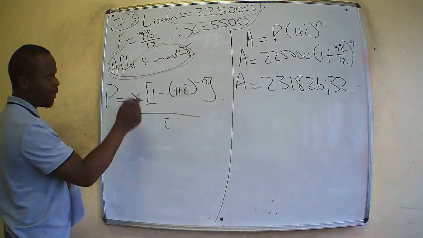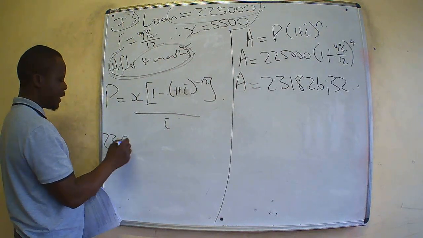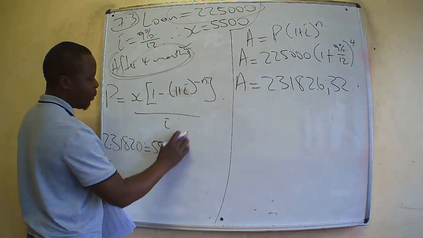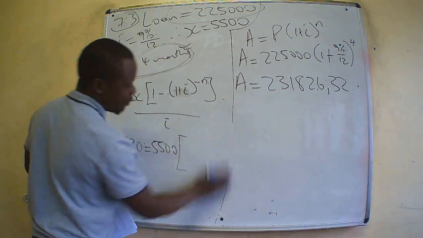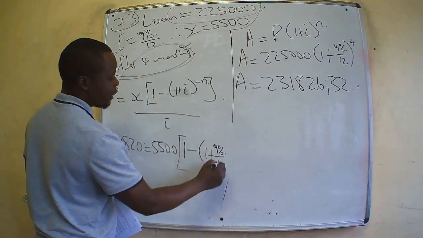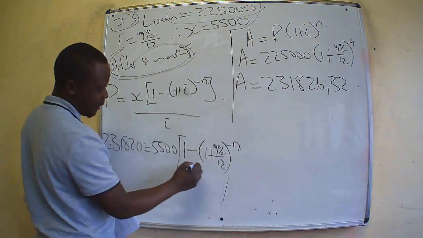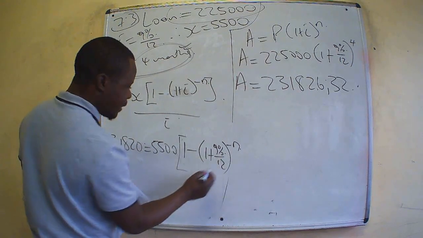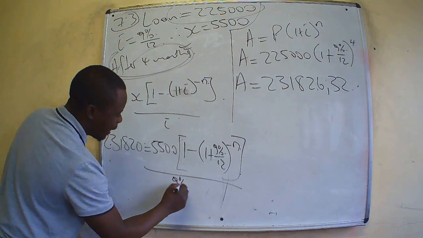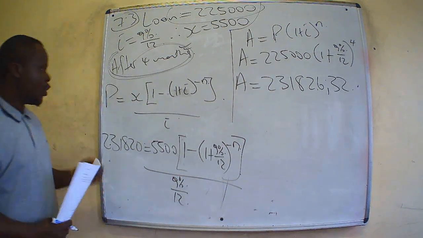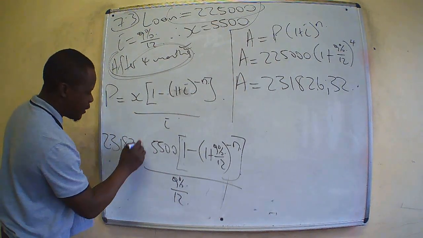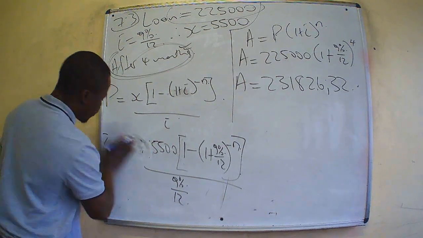Let us substitute our P and work out how to calculate the value of n. Our P is now 231,820 equals X, which is 5.5. We open our square bracket, in which we have 1 subtract (1 plus interest 9% divided by 12) exponent negative n, and this is divided by i, 9% divided by 12. So this is our formula. We substitute P, which is this one. This is 0.32, let us not forget.